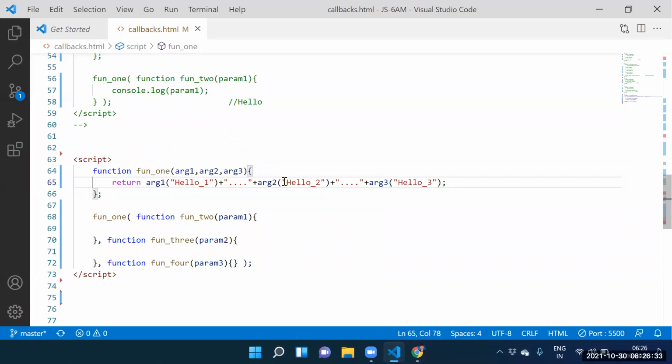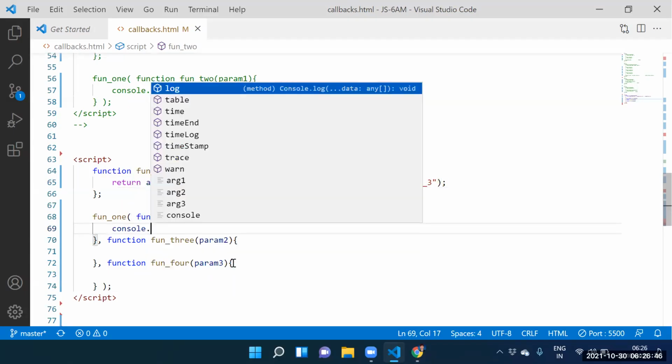Hello 1 stored into where? Parameter 1. Hello 2 stored into where? Parameter 2. Hello 3 stored into where? Parameter 3. So can I execute it? Yes, sir.